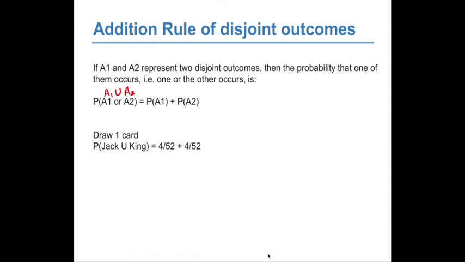So, the probability of a jack or a king, that's going to be 4 out of 52 jacks plus 4 out of 52 kings, right? Jack and a king are disjoint because you don't have any cards that are both.